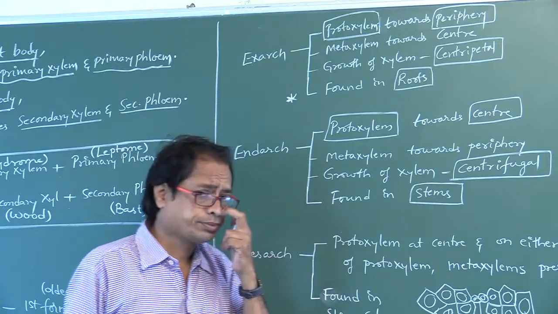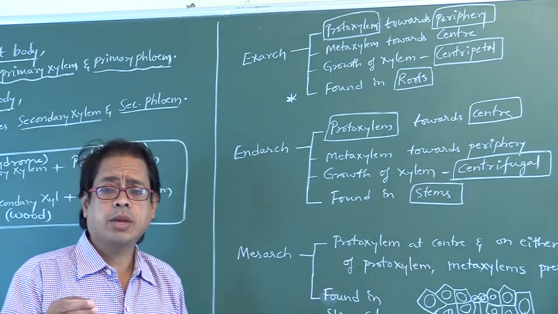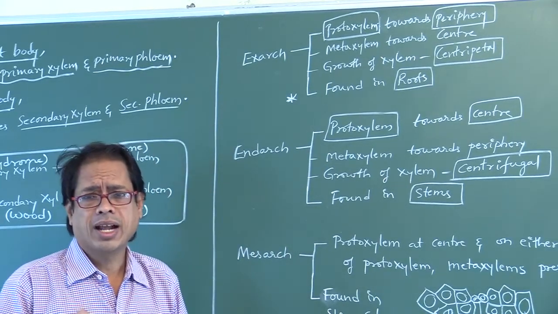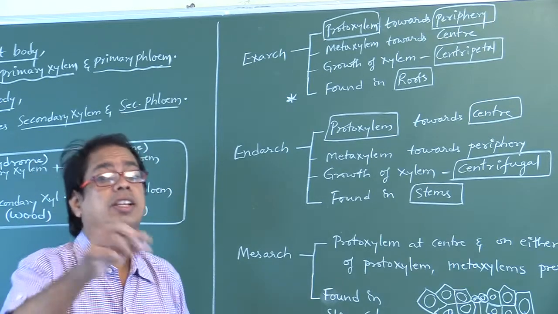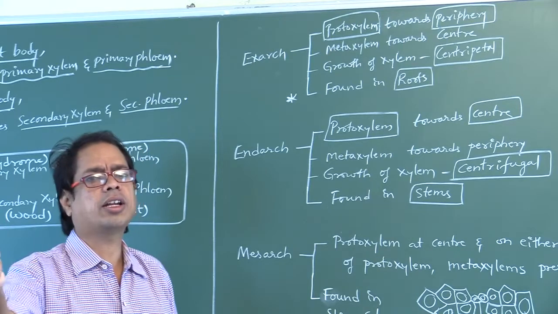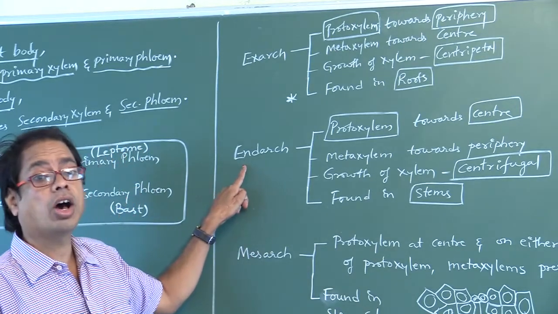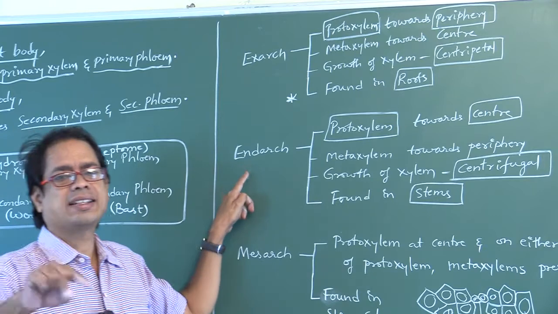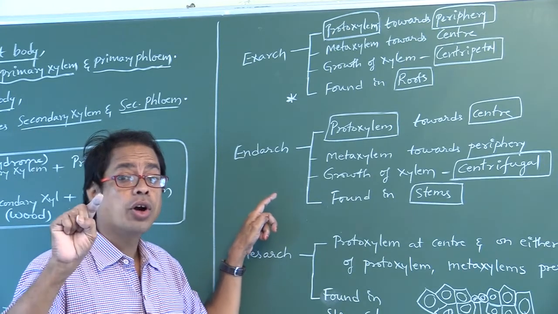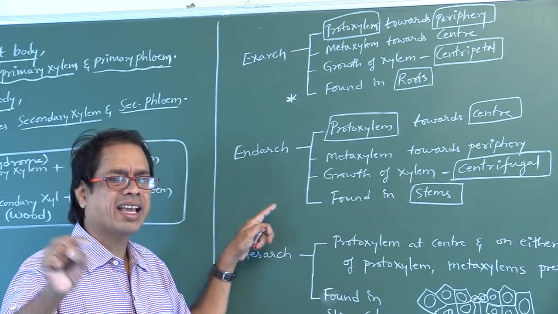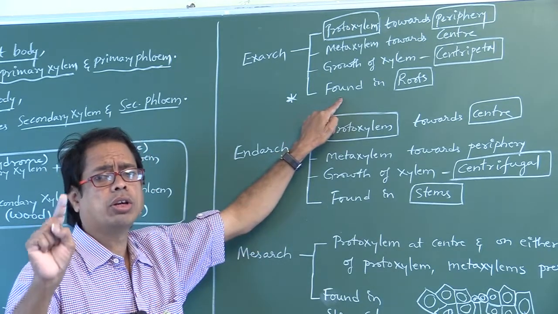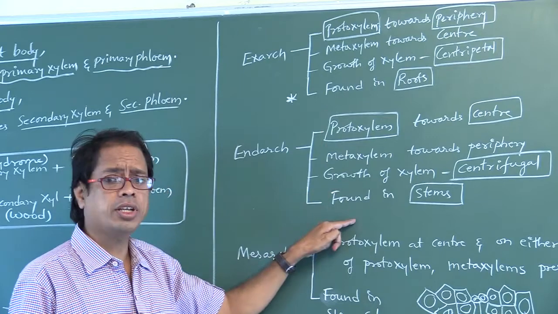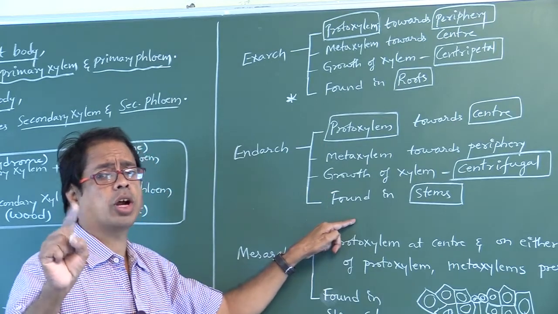Now another question: metaxylem towards periphery. Metaxylem towards periphery means protoxylem towards center. Protoxylem towards center is called endarch. Exarch is a characteristic feature of roots. Endarch is a characteristic feature of stems. Root means dicot root, monocot root. Stems means dicot stem, monocot stem.